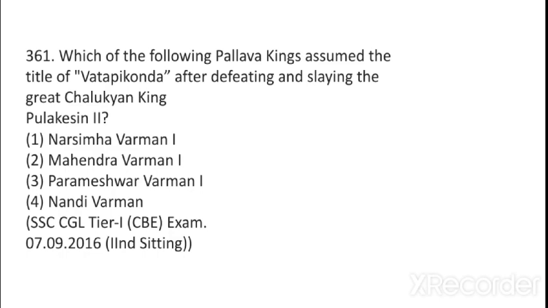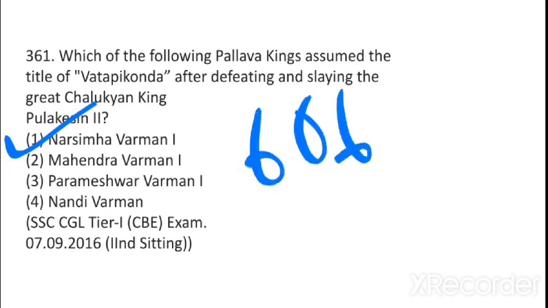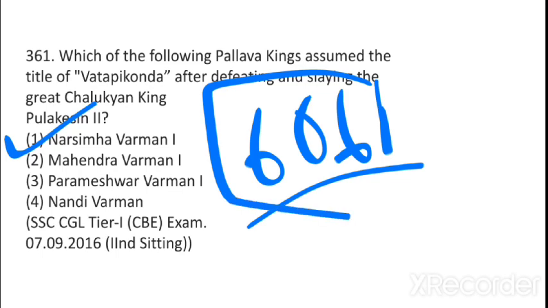Which of the following Pallav kings assumed the title Vatapi Konda after defeating and slaying the greatest Chalukyan king? The answer to this will be Narasimha I. Actually what happened was, the Harsha period started in 606, and Harsha was defeated by Pulakeshin. Okay. And Pulakeshin was defeated by Narasimha Varman.